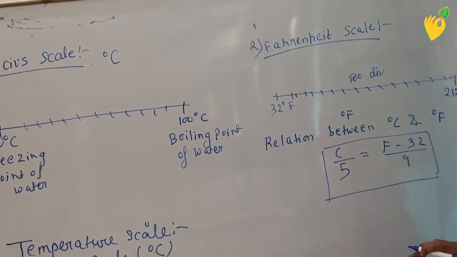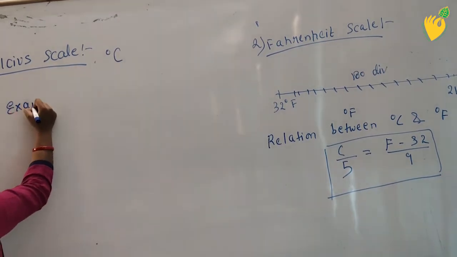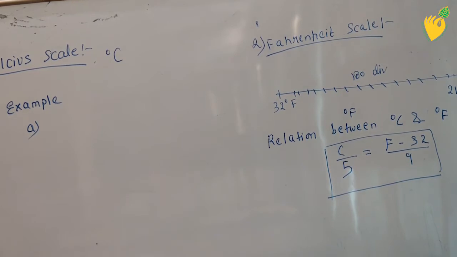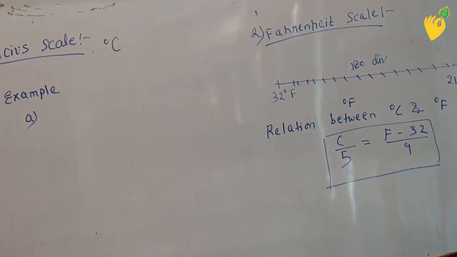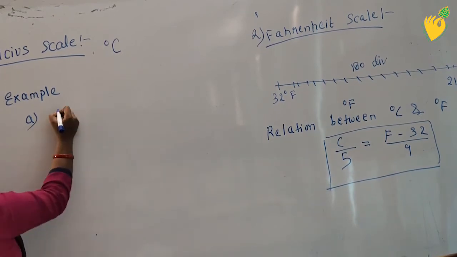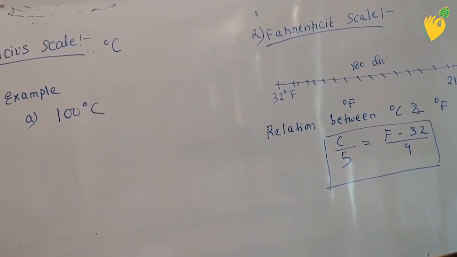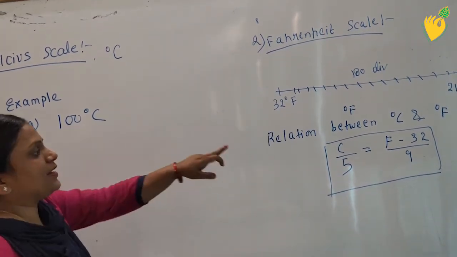Now I am going to give you an example. Suppose I am giving you a question. Whatever we have studied, I will take the same point. The boiling point of water is 100 degrees Celsius on the Celsius scale, and I have to convert it into the Fahrenheit scale.